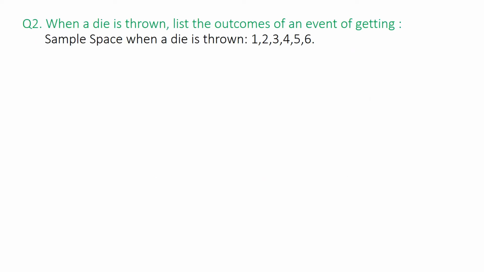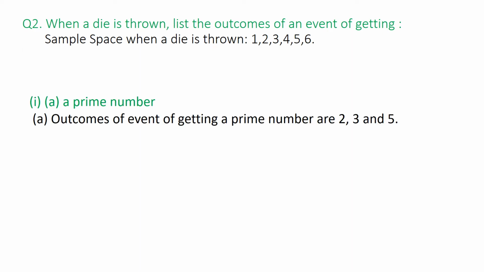Second question says when a die is thrown, that is, you are playing Ludo with this. List the outcomes of an event of getting. Now there are parts. First we will write the sample space, the total outcomes, then we will see the first part. So when a die is thrown, the sample space, you can call it the possible outcomes, are 1, 2, 3, 4, 5 and 6. Now the first part he is asking is a prime number. So the outcomes of the event of getting a prime number out of these are 2, 3 and 5.